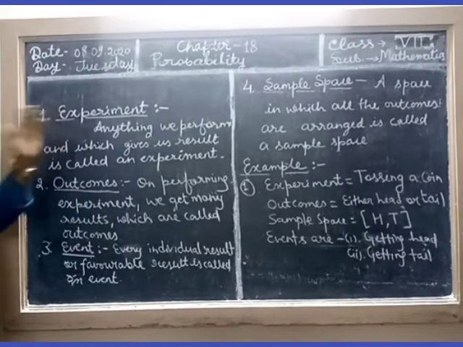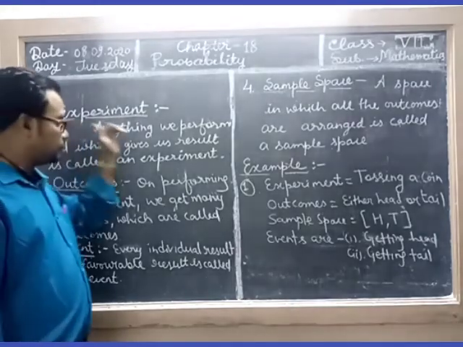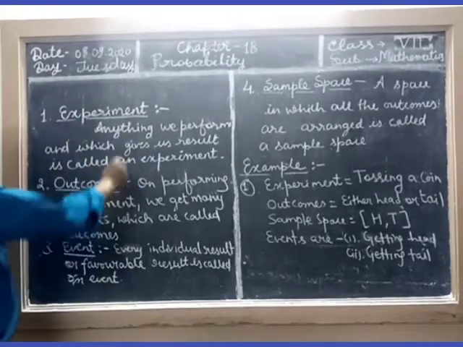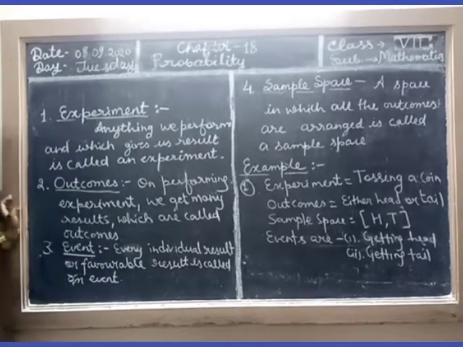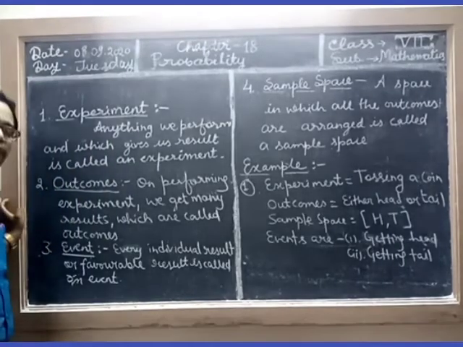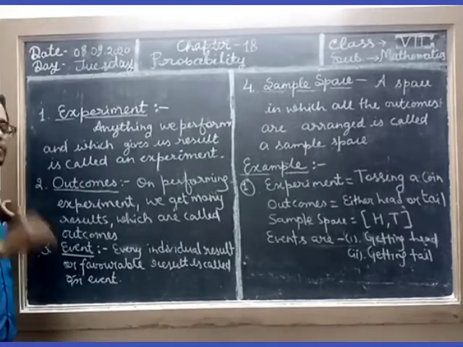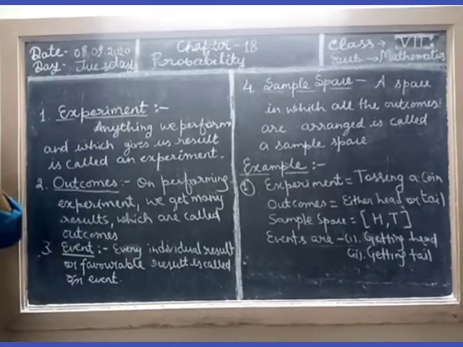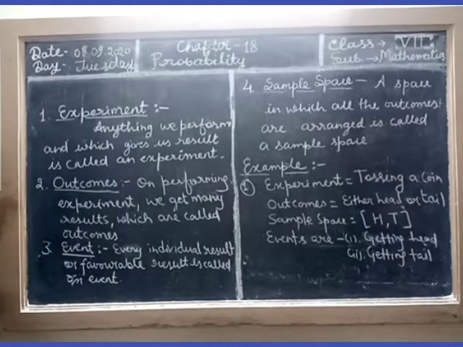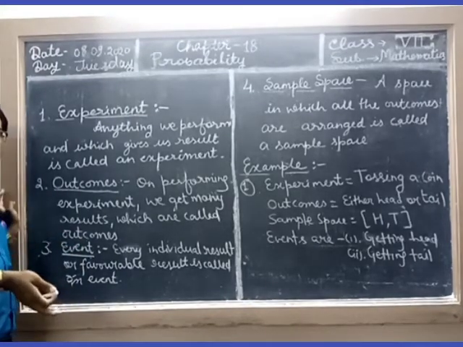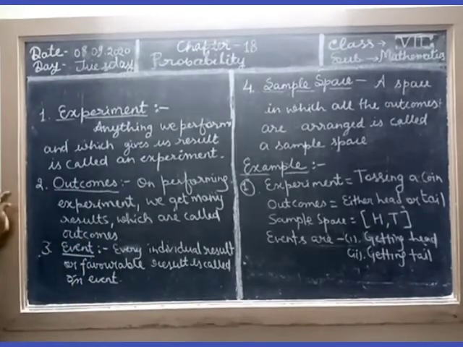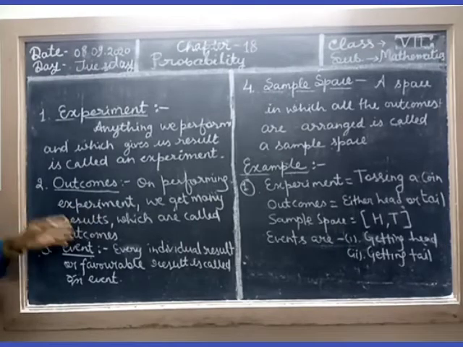So our first term is experiment. Anything we perform and which gives us result is called an experiment. Clear? Outcomes: on performing an experiment, we get many results. So the results are called outcomes.